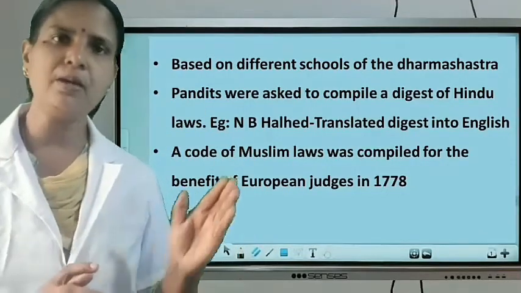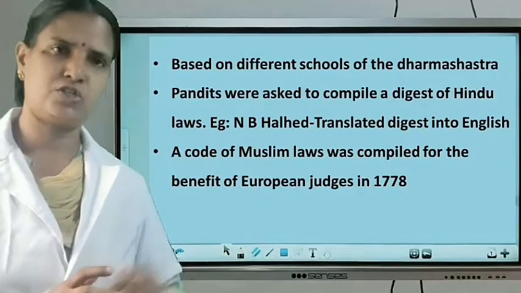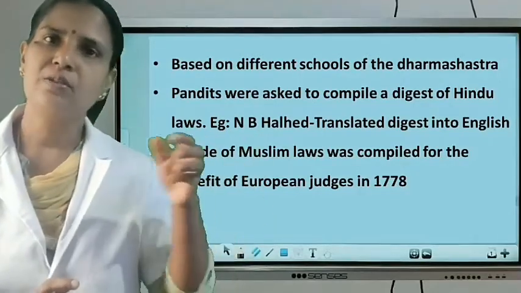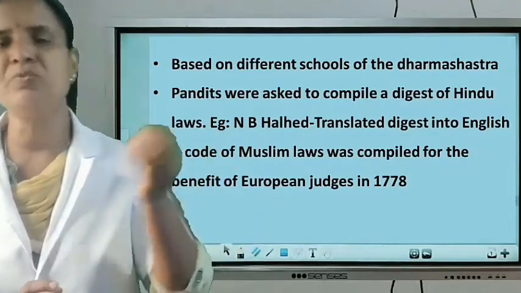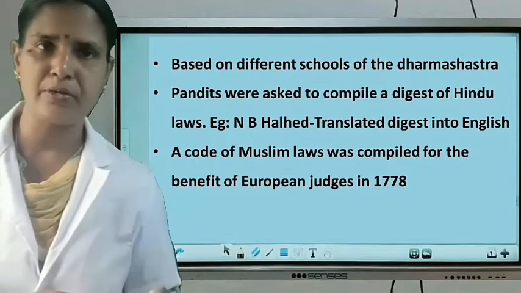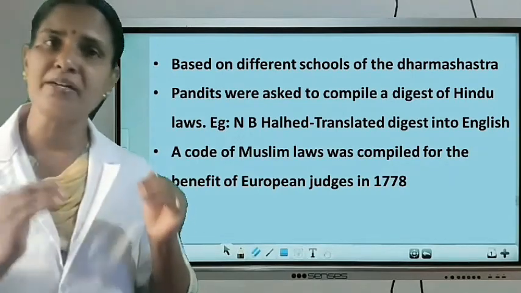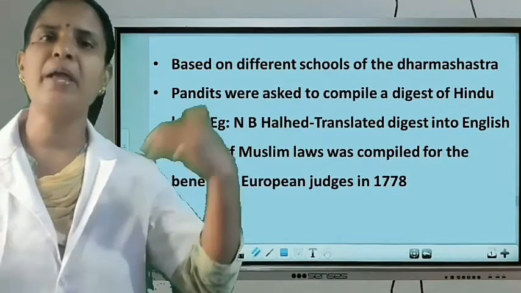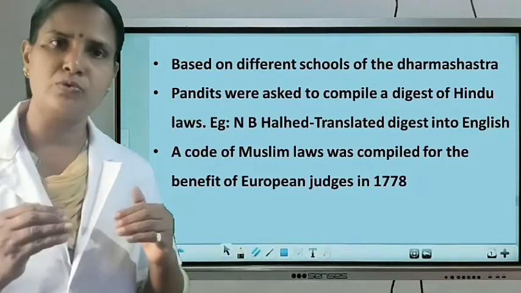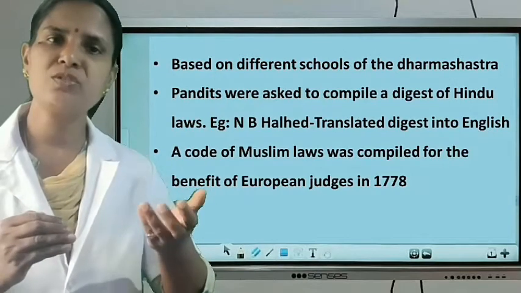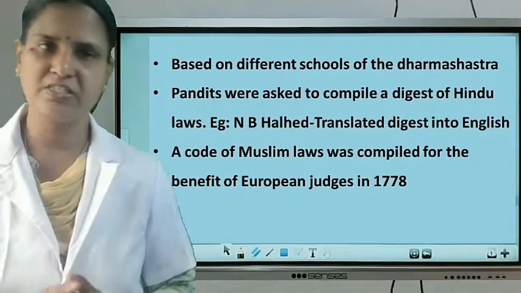For example, one of the officers, N.B. Halhed, translated the laws interpreted by the Hindu Pandits and the Muslim Maulvis into which language? The English language. So it was easy for the company officials to understand the Indian laws and to extend their administration in India. Clear? The Muslim laws were then composed in 1778 for the benefit of the English judges.